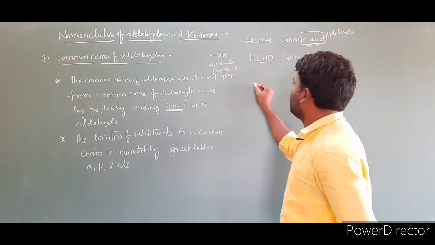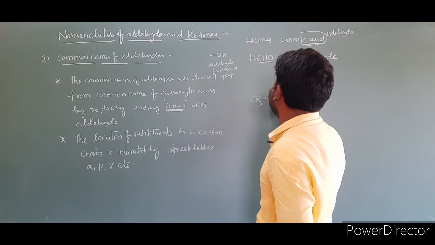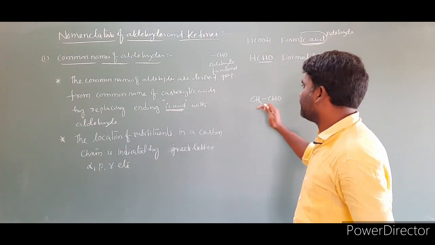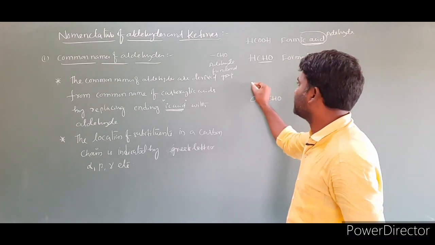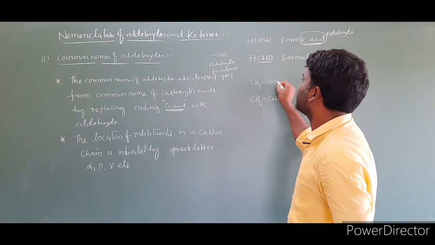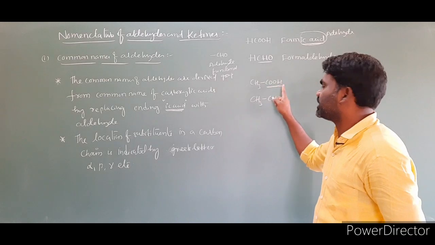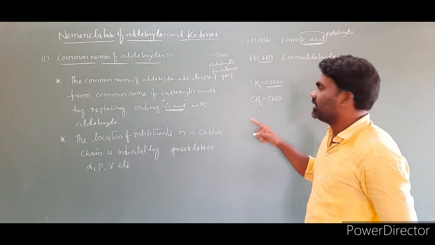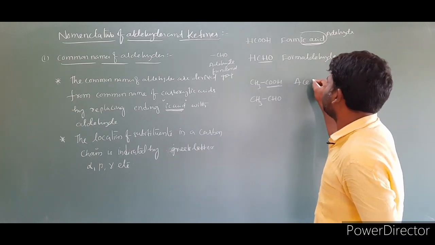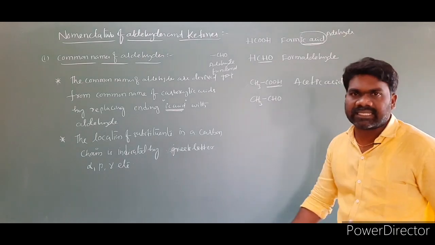Then I am taking one more example, CH3CHO. This is the aldehyde I took. To write the common name, first we have to take the carboxylic acid, which is CH3COOH. COOH is the carboxylic acid functional group. With 2 carbons, the common name is acetic acid.